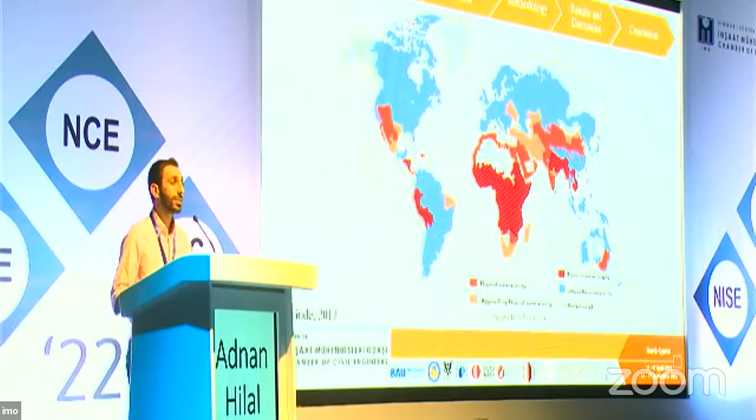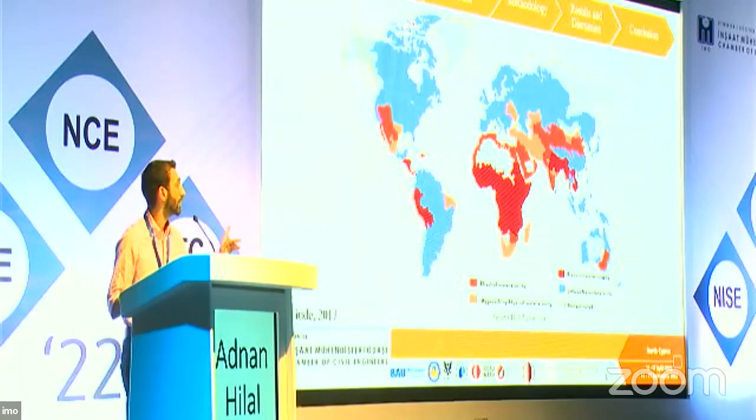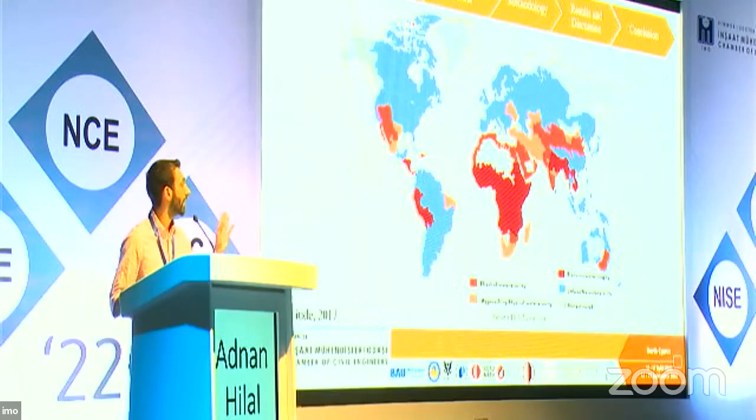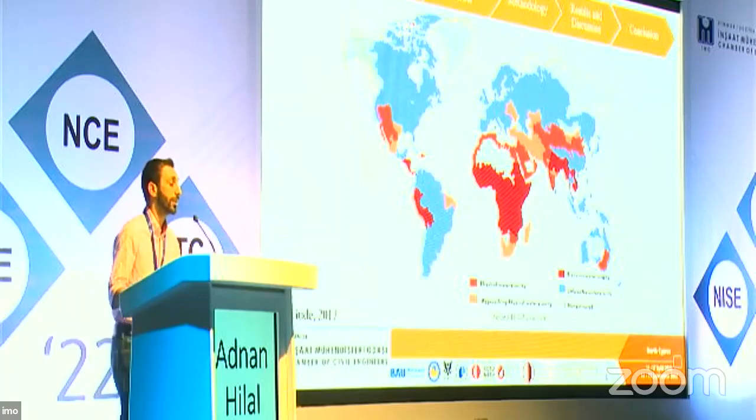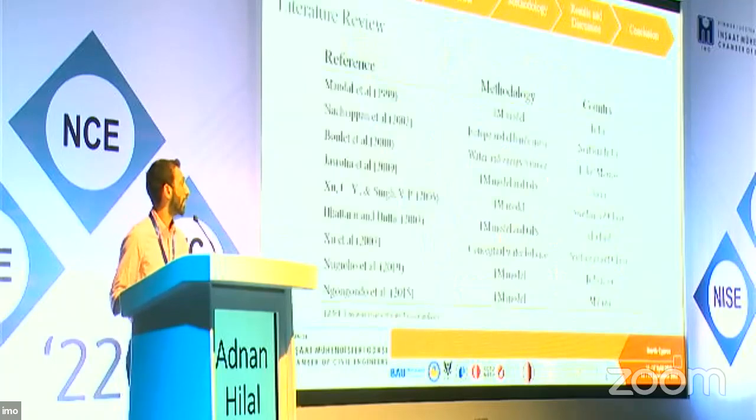However, this cycle is not distributed homogeneously all over the world. Some countries receive a much higher amount of precipitation compared to other countries. As you can see from this graph, most regions in Africa, the Middle East, and some of South America are vulnerable to water scarcity, including Cyprus. Therefore, many studies all around the world have been conducted to analyze the main components of the water cycle.